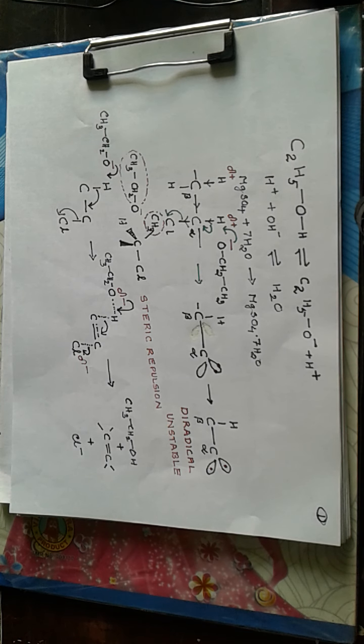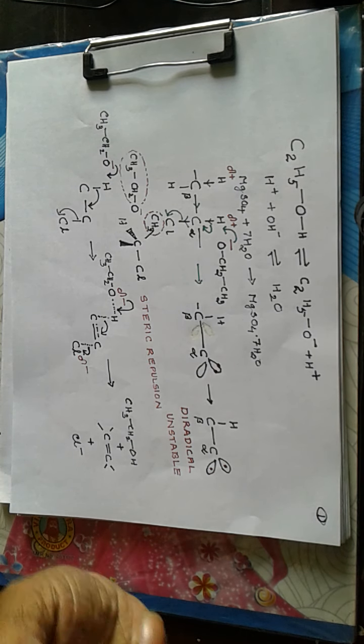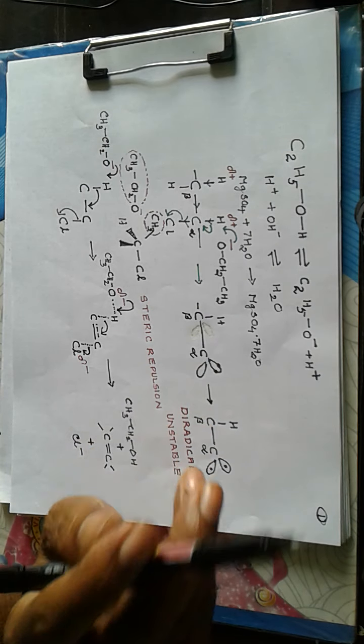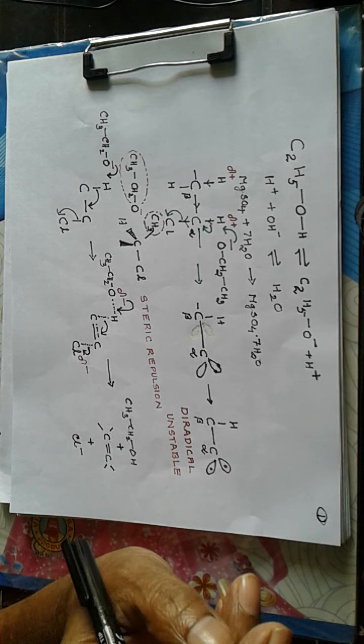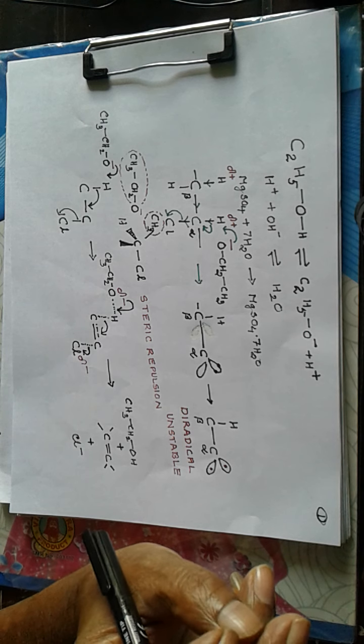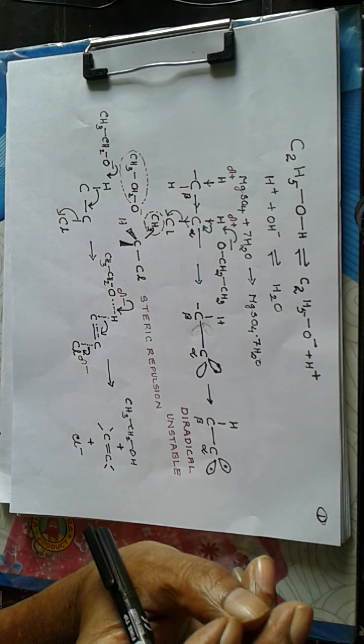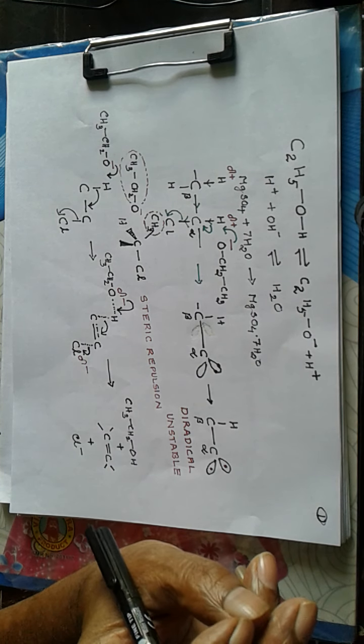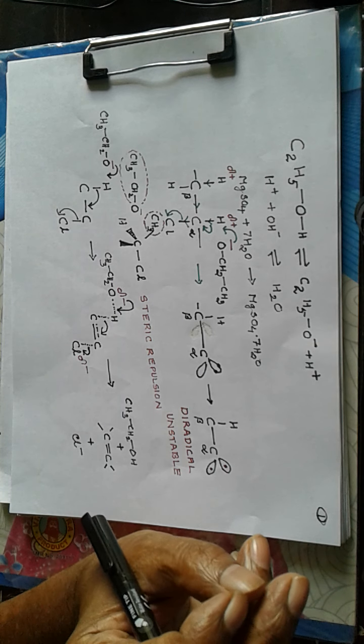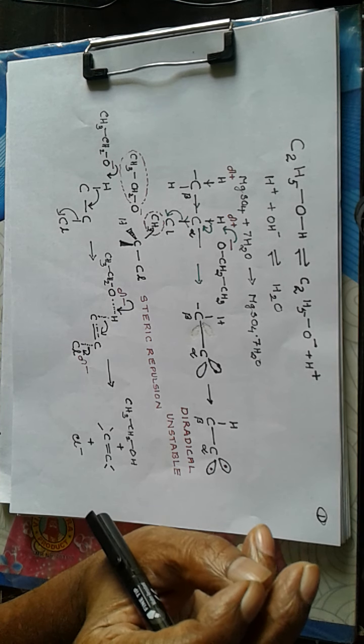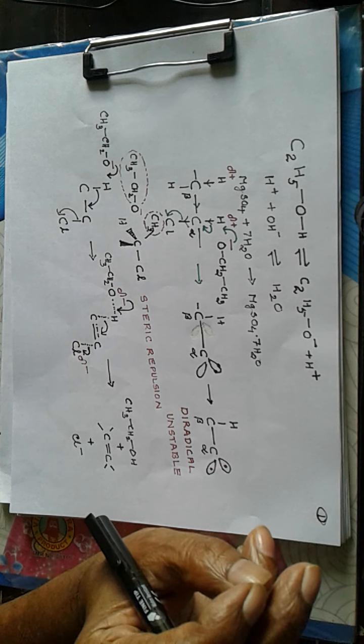Now let us consider again the preparation of alcoholic KOH and the reactions of various species present in alcoholic KOH. Now alcoholic KOH is prepared by dissolving potassium hydroxide pellets in a minimum amount of water and then adding rectified spirits to get a clear solution, then